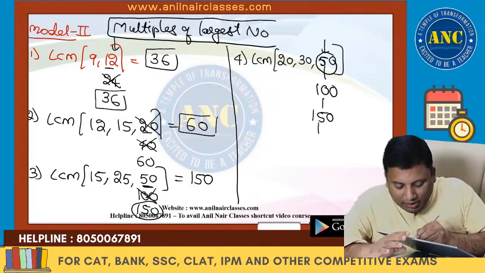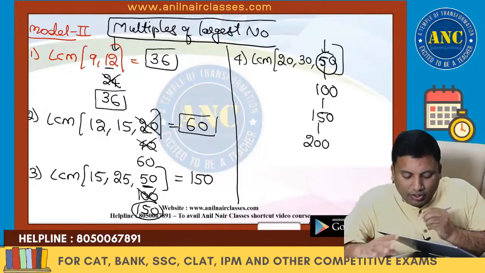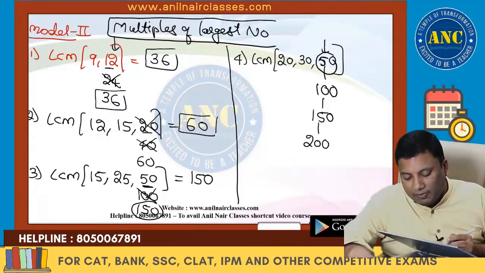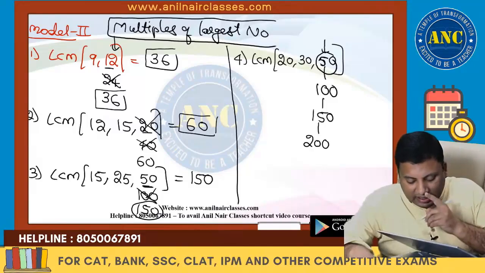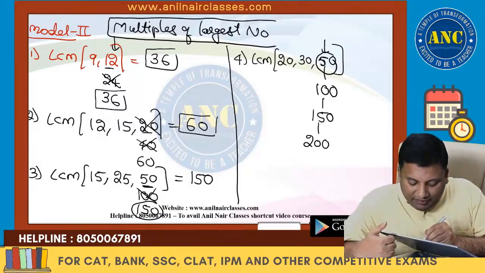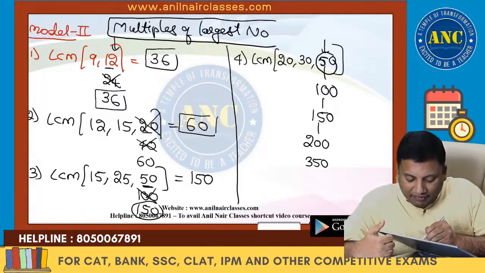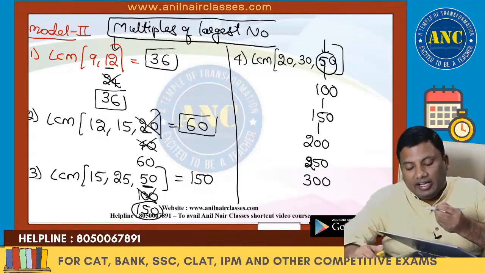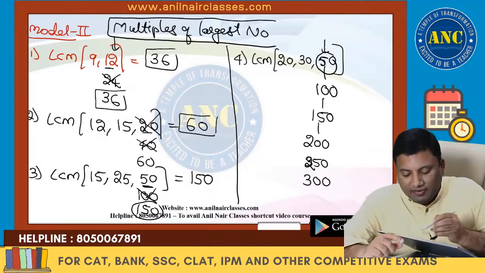It should be divisible by every other number. 200. 200 is divisible by 20 but not by 30. 250. Not possible. 300. 300 is divisible by 20, and 300 is divisible by 30.